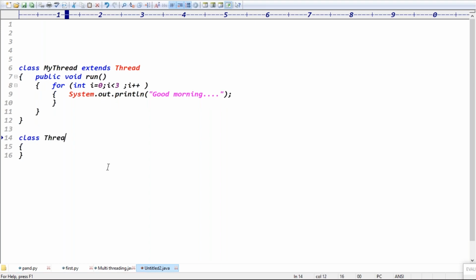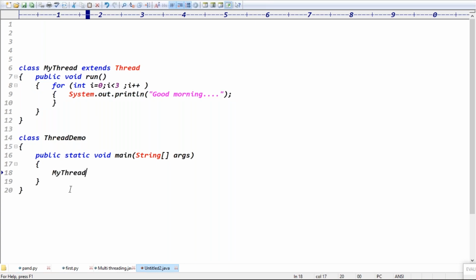Now take the ThreadDemo class, and in it you can take the main method. What's the syntax of the main method? public static void main, with the String array args, open brace, close brace. Because if 3 threads are doing the same activity, don't create 3 thread classes, guys. For the single class, you create 3 objects, right?